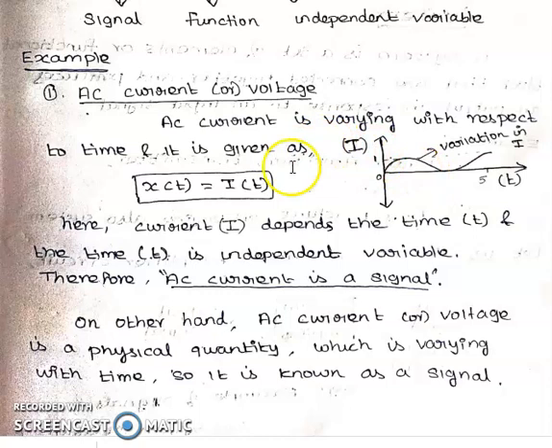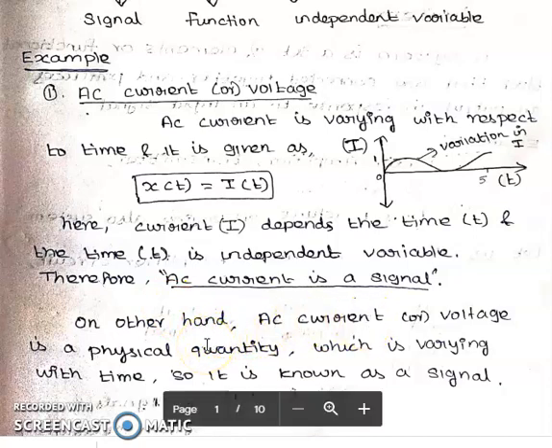Therefore we can say I is a function that depends on time. While time varies, the current will vary. Therefore, we can say this is an example of a signal. Here the AC current or voltage is a physical quantity, which we can feel. This physical quantity is varying with time. The current is varying with time, therefore it is called a signal.